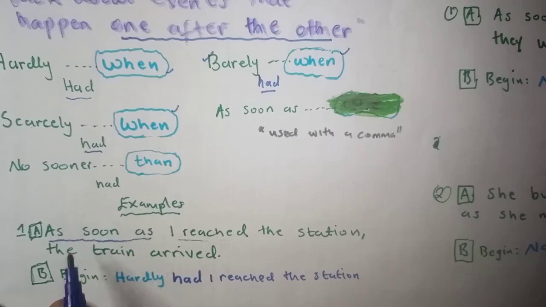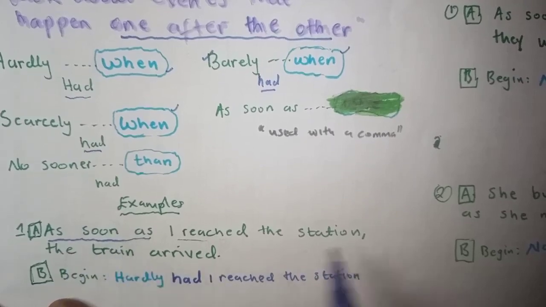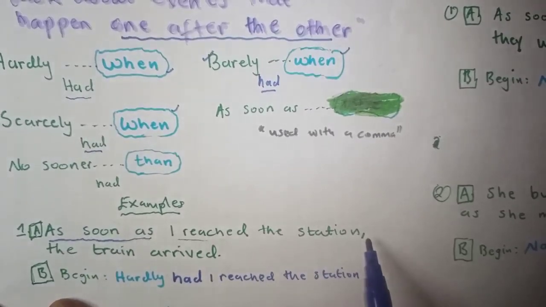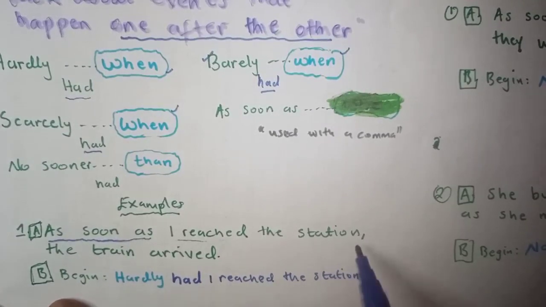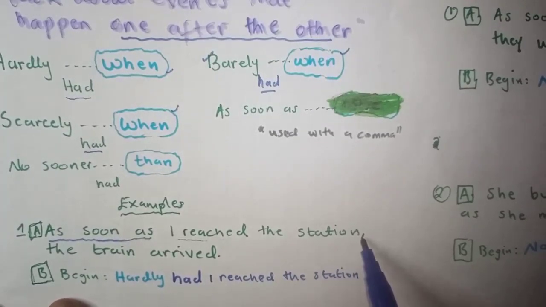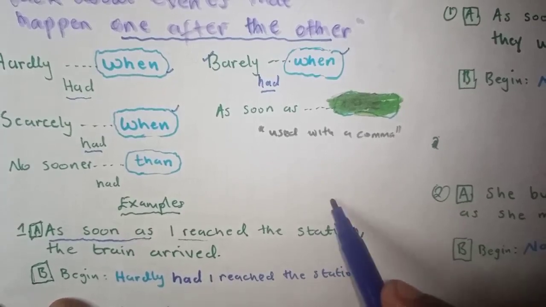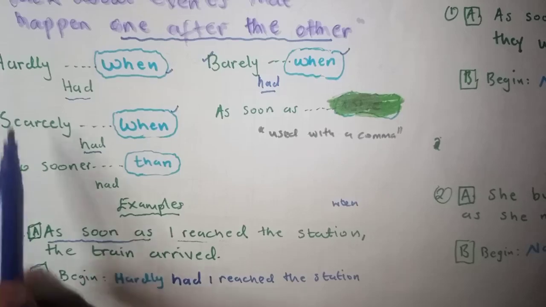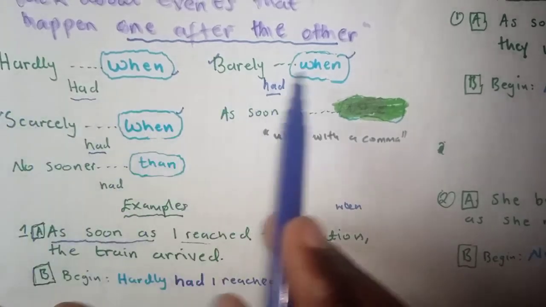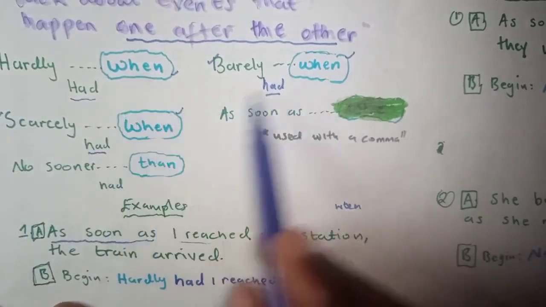As soon as uses a comma to connect the sentences, but when we use hardly had, this comma will be replaced by when, since we said that when is the connection. Hardly, scarcely, and barely all use when to connect.